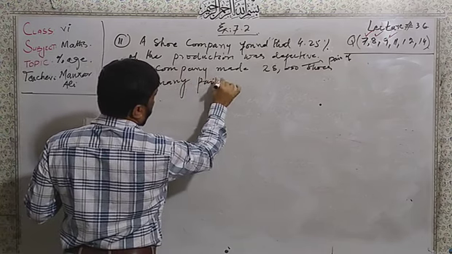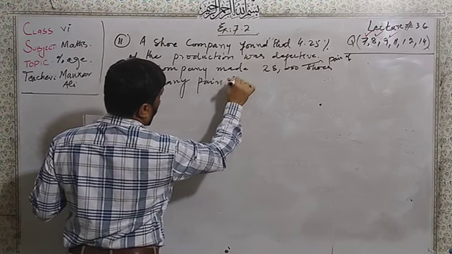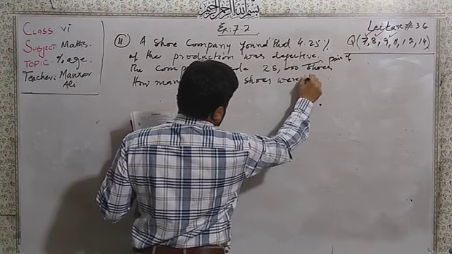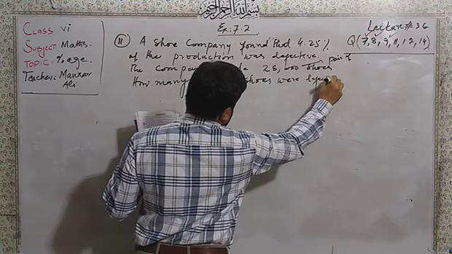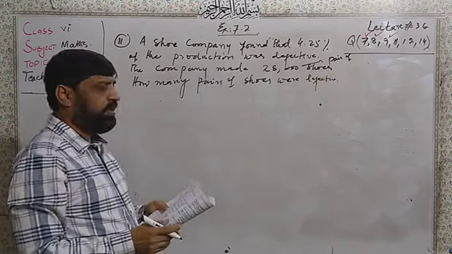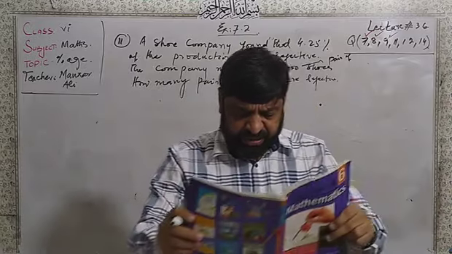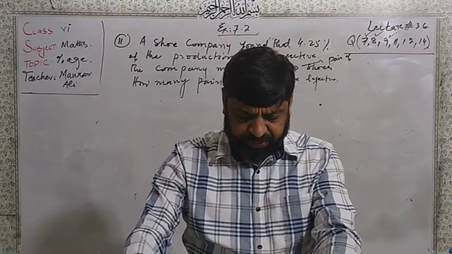Dear students, here we have to find directly the defective shoes.